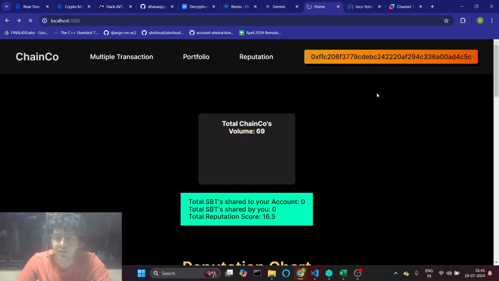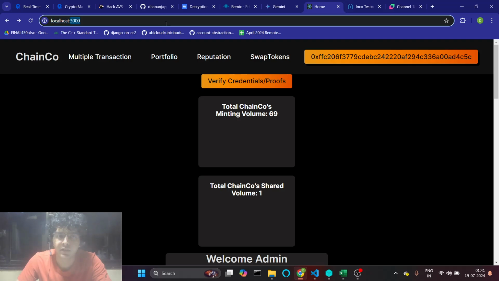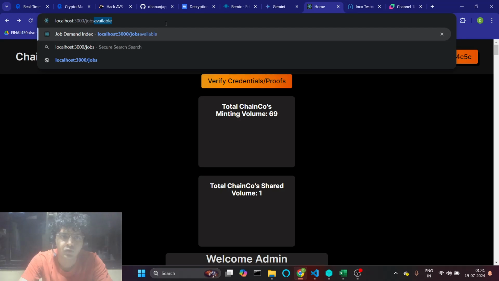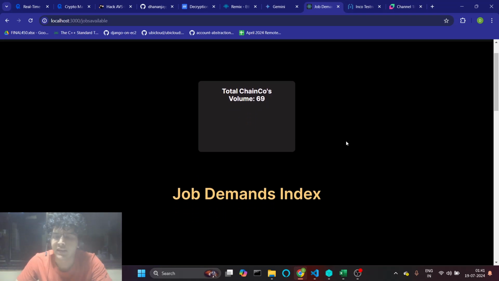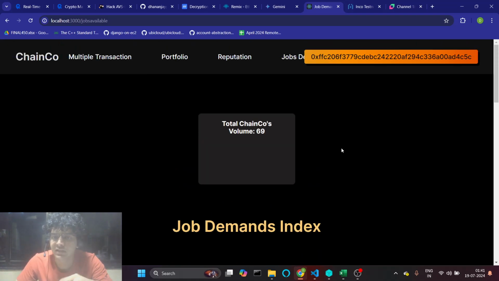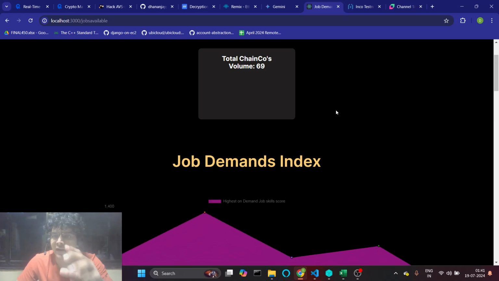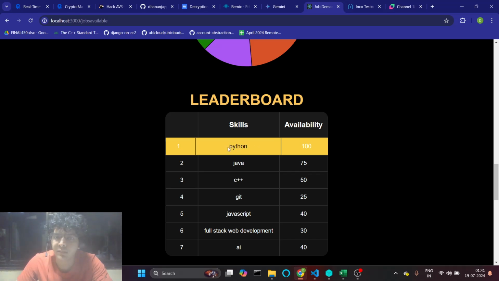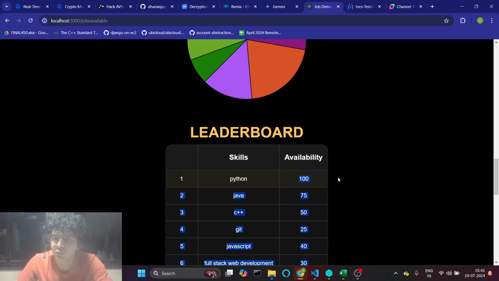The next important unique selling point that we have is our jobs demand index, jobs available. What it does is we have an AI agent that scrapes the internet and tells us the current job market trend. It scrapes the internet, looks at all your credentials and finds which skills match up to your job. So now if I go, I know that Python is the most preferred language right now in the market because it has more jobs available.